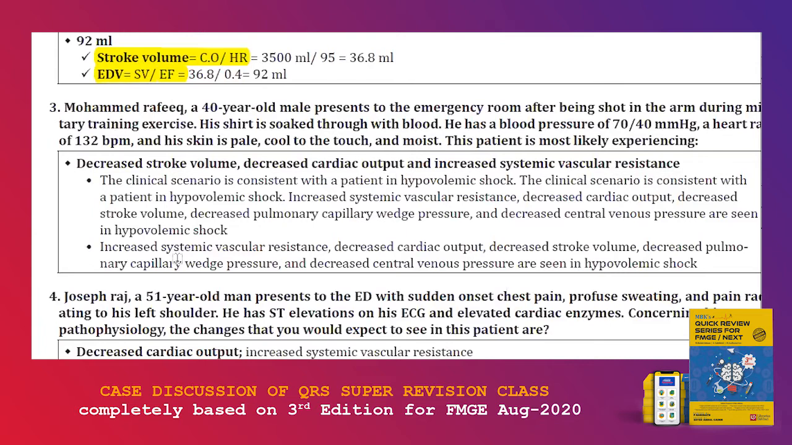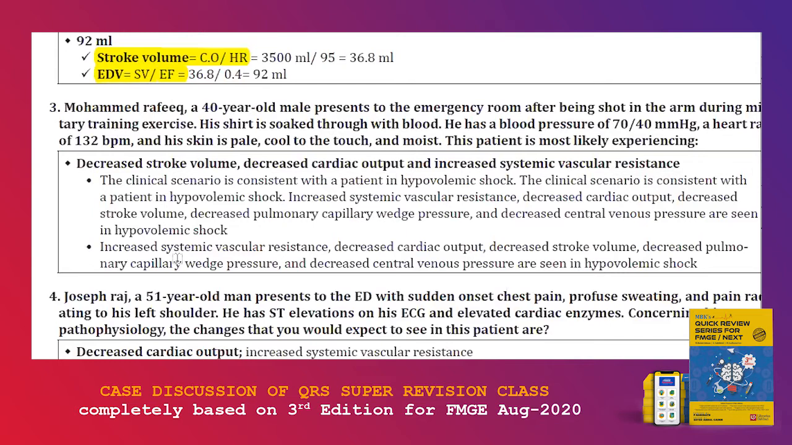The options given were decreased stroke volume, decreased cardiac output, increased stroke volume, increased systemic vascular resistance. Obviously decreased stroke volume is going to be there, and decreased cardiac output is going to be there because he's already having hypotension. Increased systemic vascular resistance again is going to be there to control the bleed. So that is very important. The answer in that MCQ is increased stroke volume because what he is not experiencing is being asked. So you need to know what all is present in hypovolemic shock.